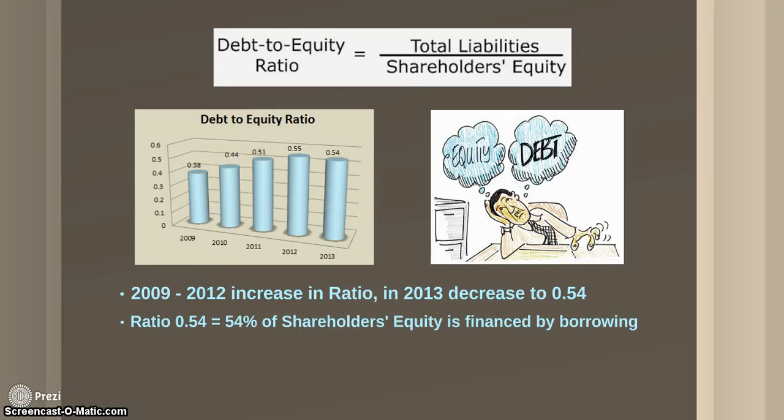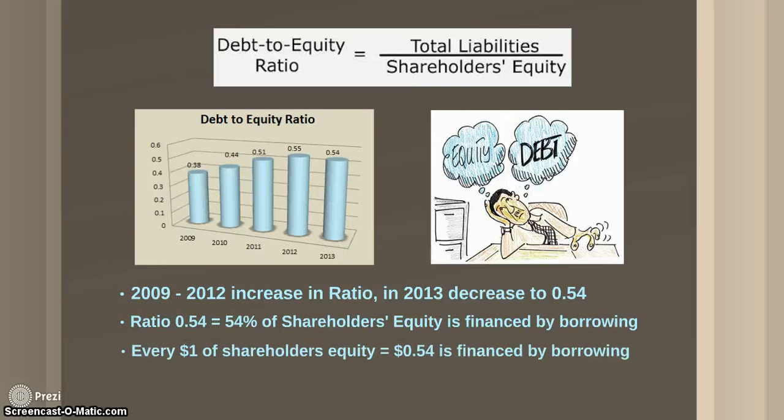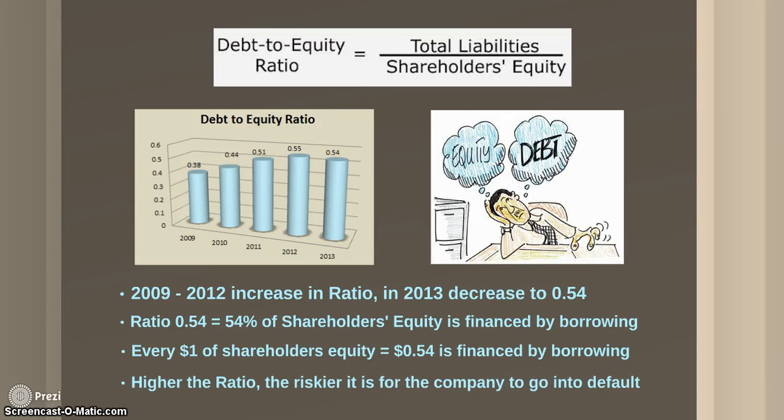So what does this mean? A ratio of 0.54 is equal to 54% of shareholders' equity being financed by borrowing. Every $1 of shareholders' equity equals 0.54 cents financed by borrowing. The higher the ratio, the riskier it is for the company to go into default. And why? Because more than 50% is being financed. So it's deemed to be not satisfactory if, let's say, it's more than 50%. Higher risk of default.